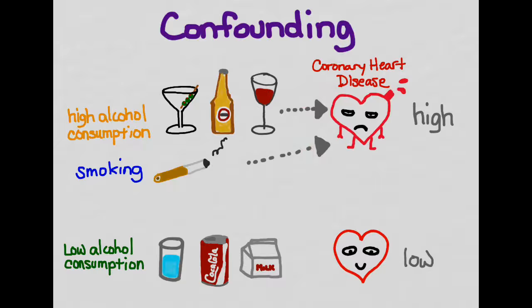So what's critical in defining a confounder: a variable is a confounder if it's related to the exposure, so that if it's higher in one exposure group than another, okay, and if it's also related to the outcome, okay. So those are the criteria for defining a confounding variable.